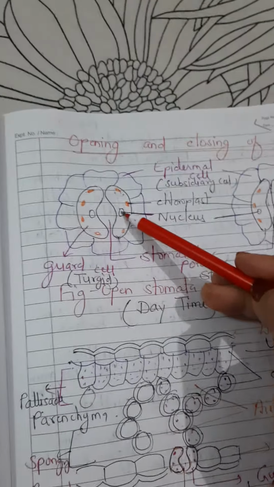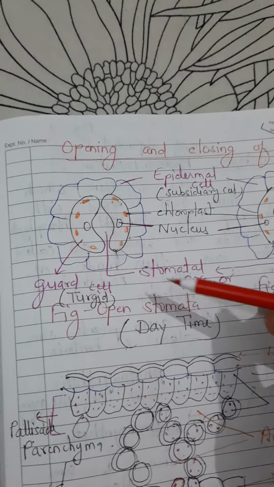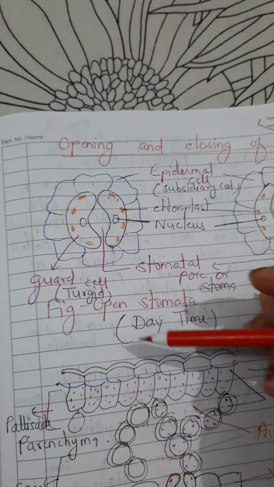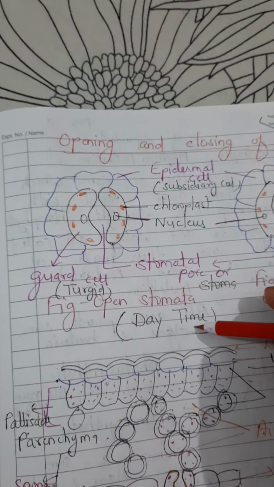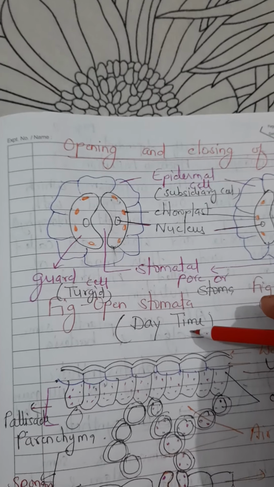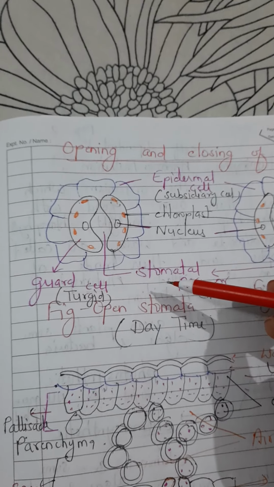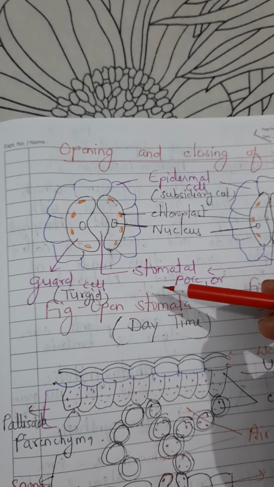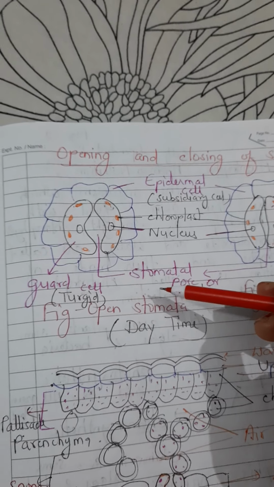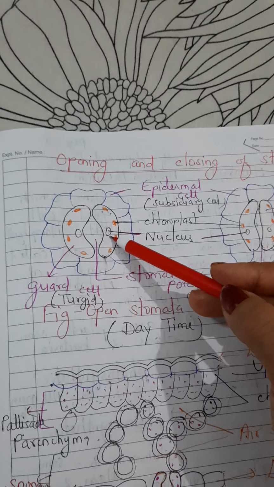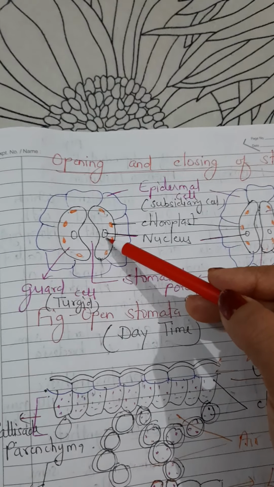One thing may come to your mind: how does the stoma open? Actually, stomata mainly open during the daytime. During the daytime, plants get all the raw materials and perform photosynthesis. Because of this, osmotic pressure increases in the guard cells.